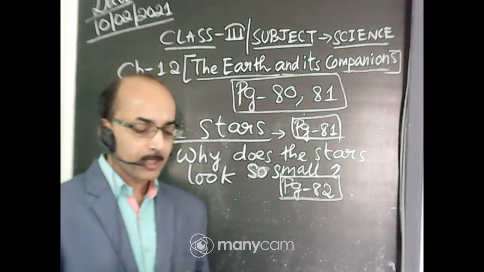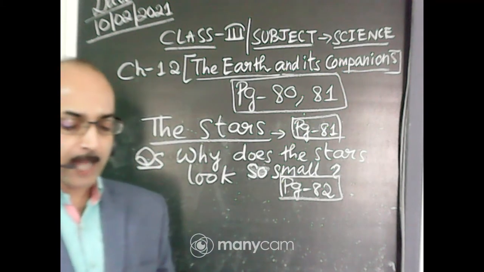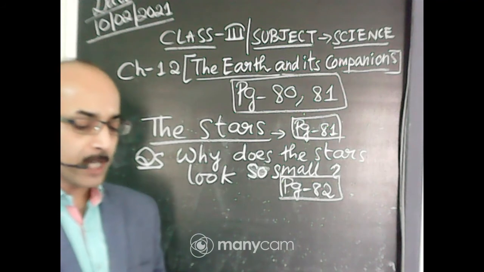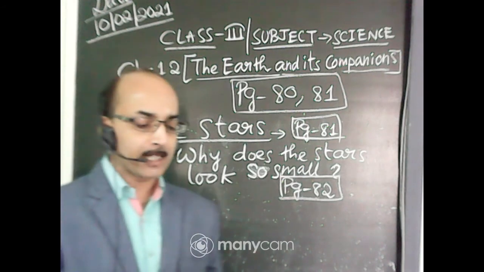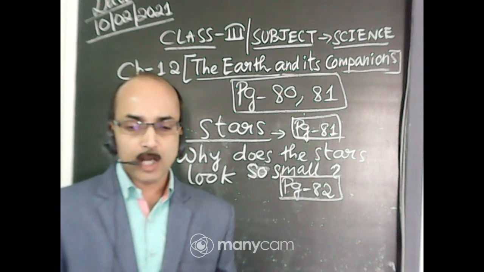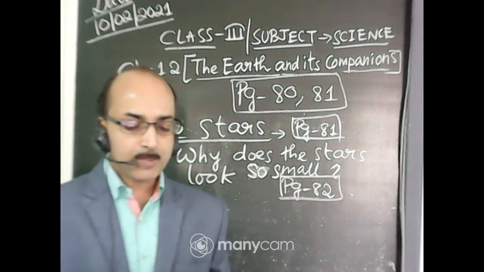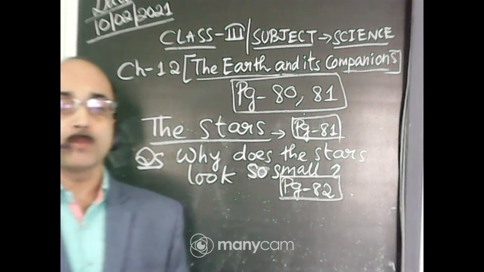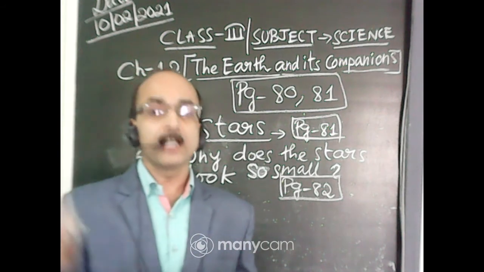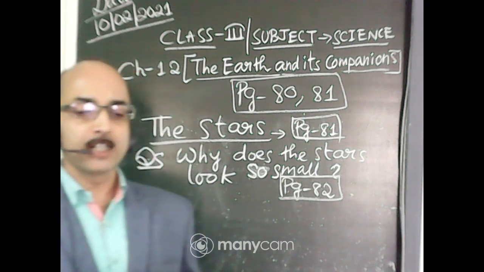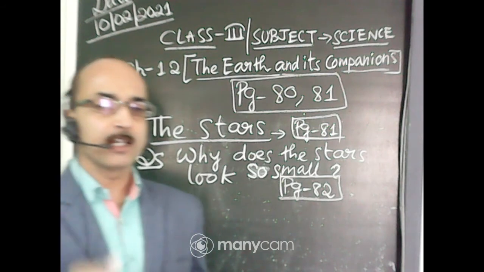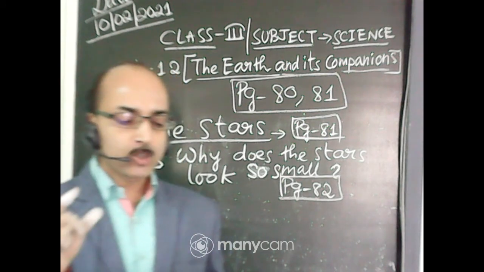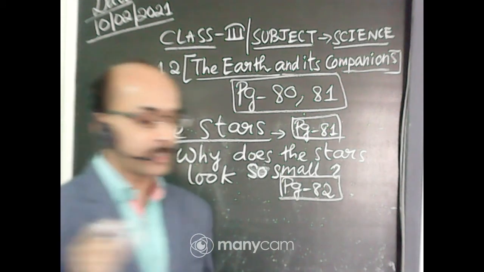Next, some stars are arranged in groups. Some stars are arranged in groups and form patterns in the sky. You will also underline here. They are actually forming some patterns or figures, or any picture. Such groups of stars are called constellations.